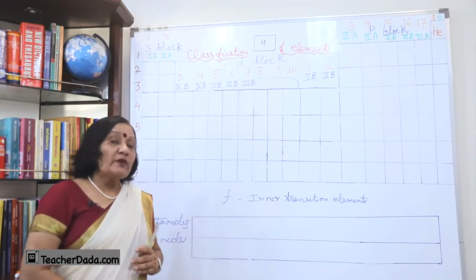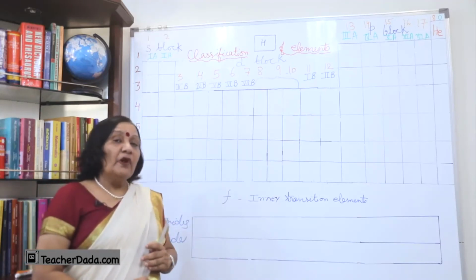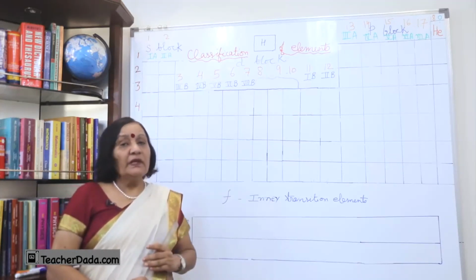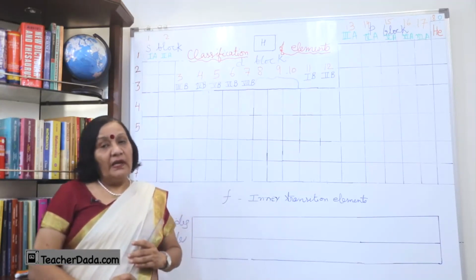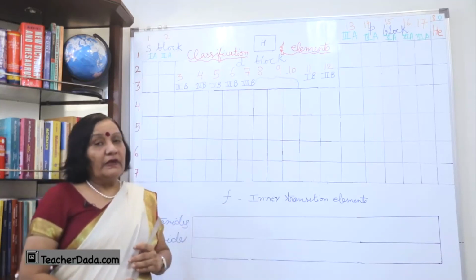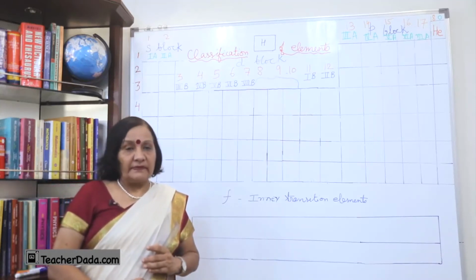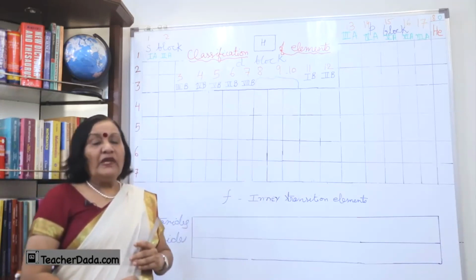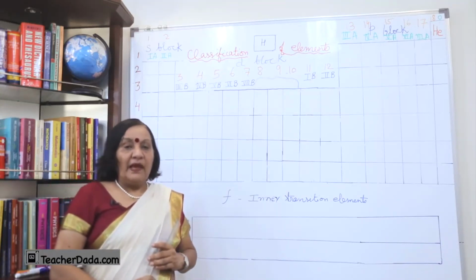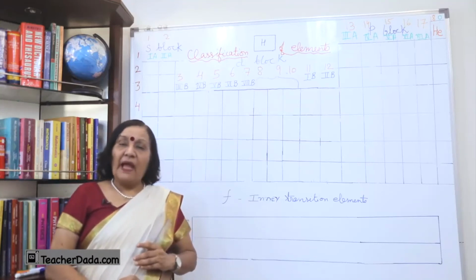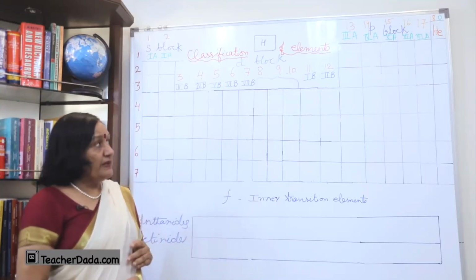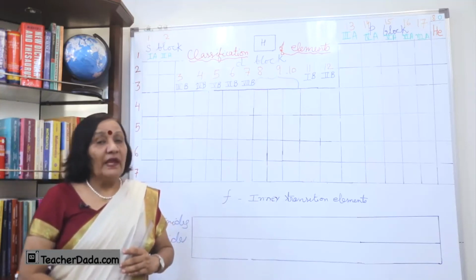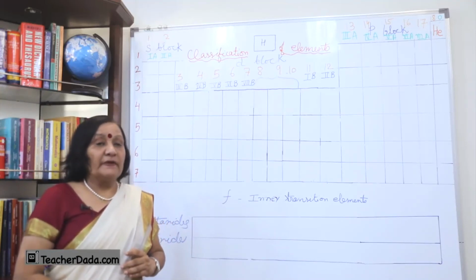And what is atomic number? It is the number of protons in the nucleus, or the number of electrons revolving around the nucleus of an atom. So, as the modern periodic law, we can say that the physical and chemical properties of the elements are periodic functions of their atomic numbers.